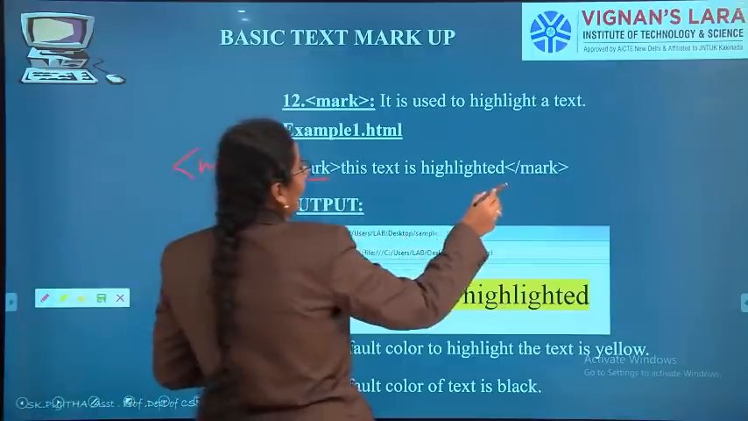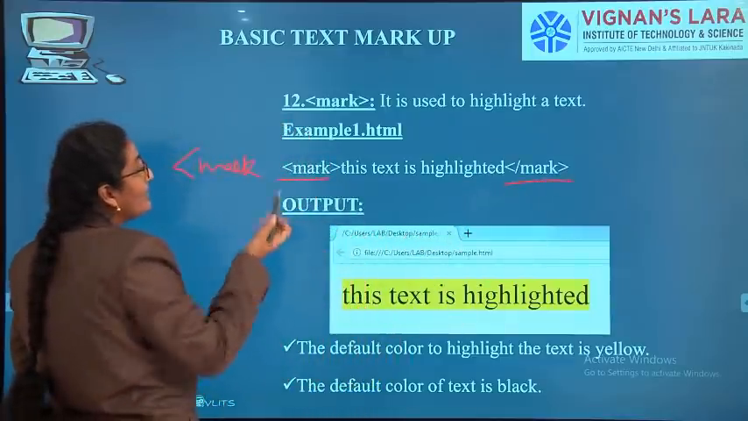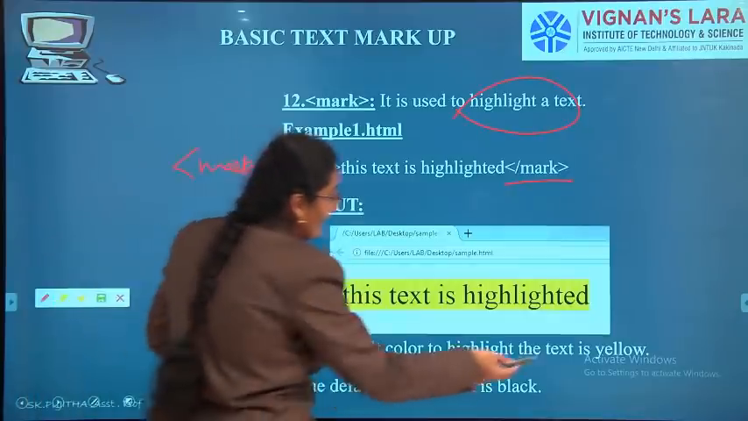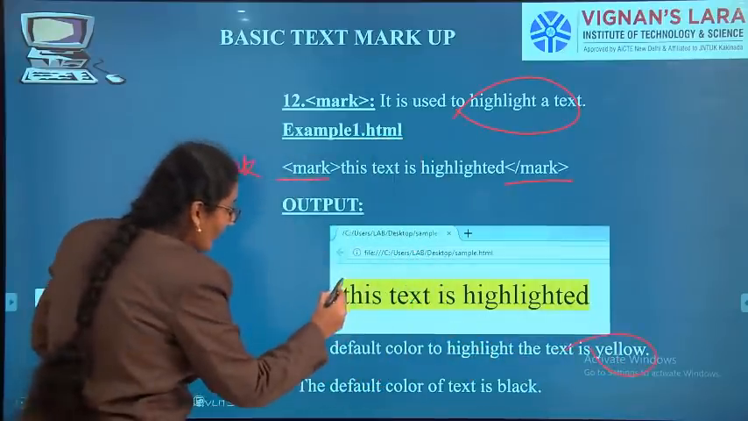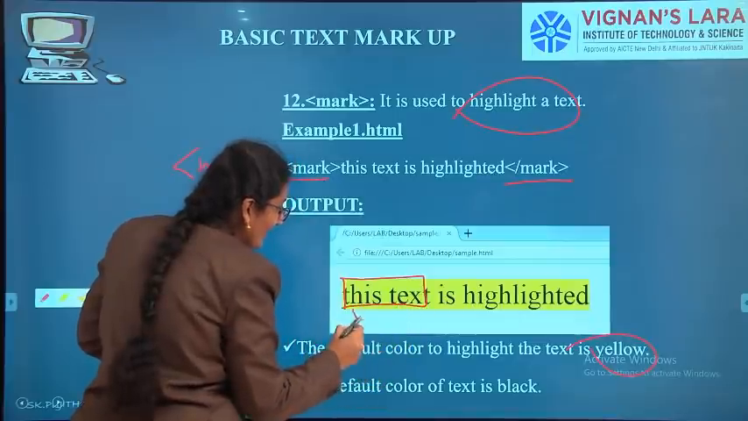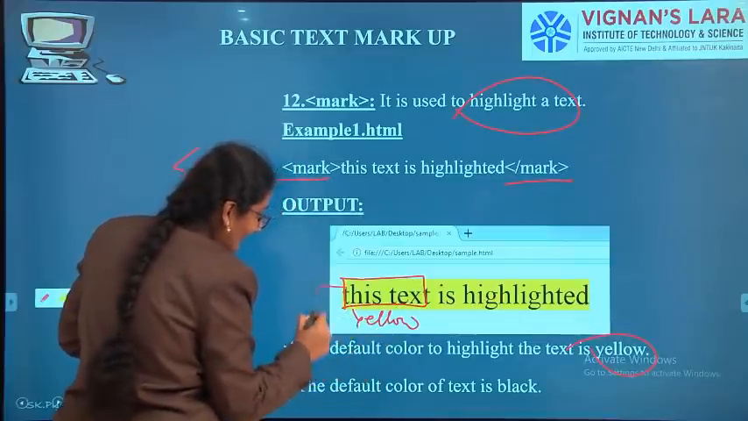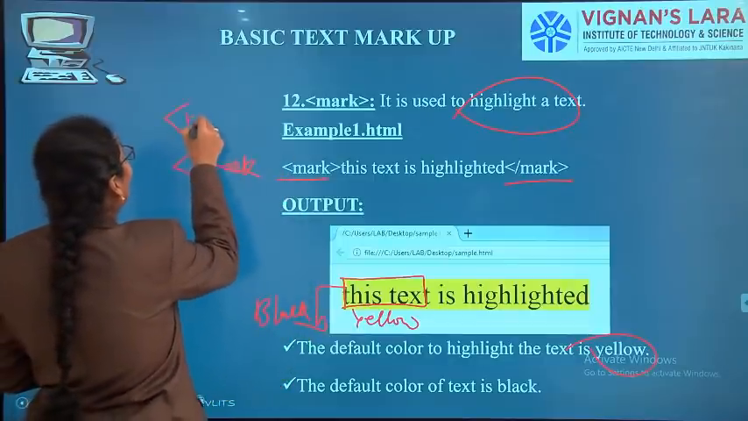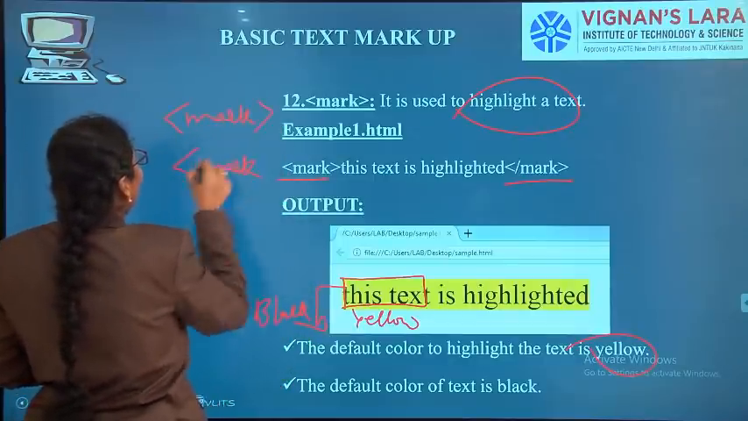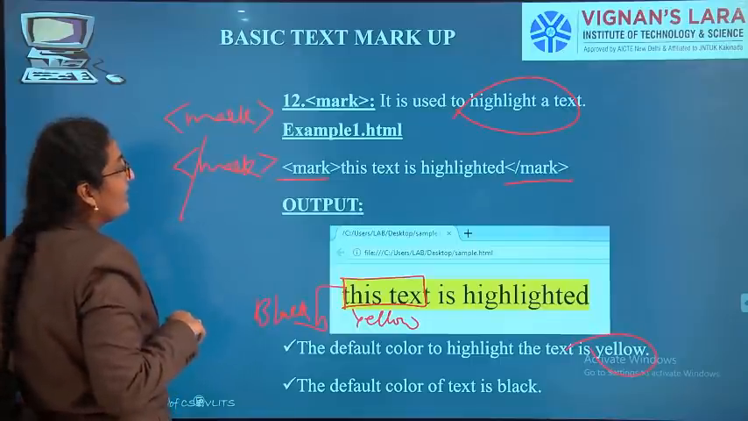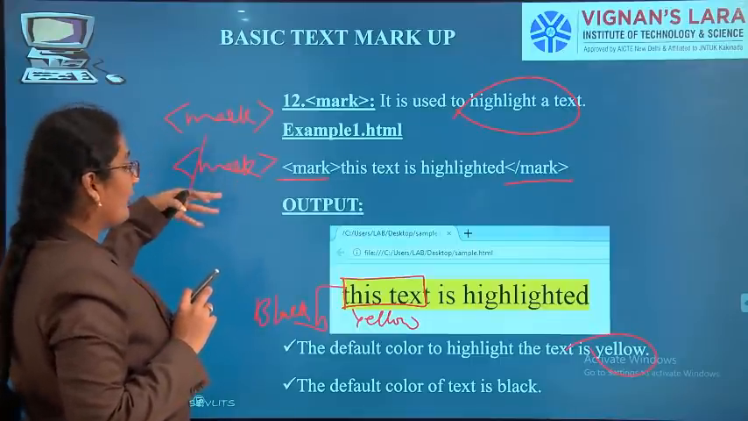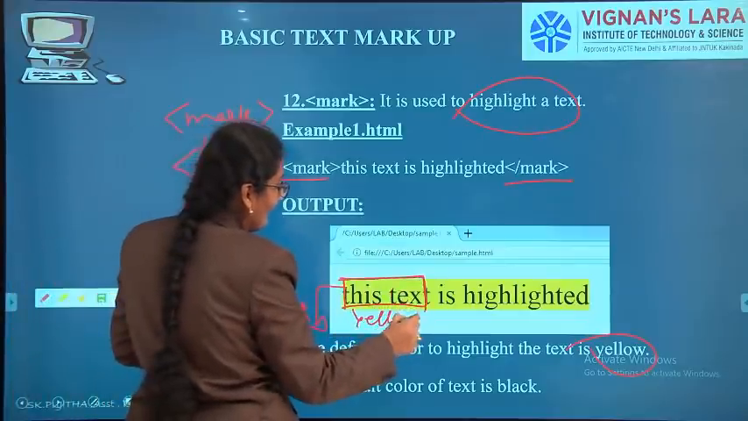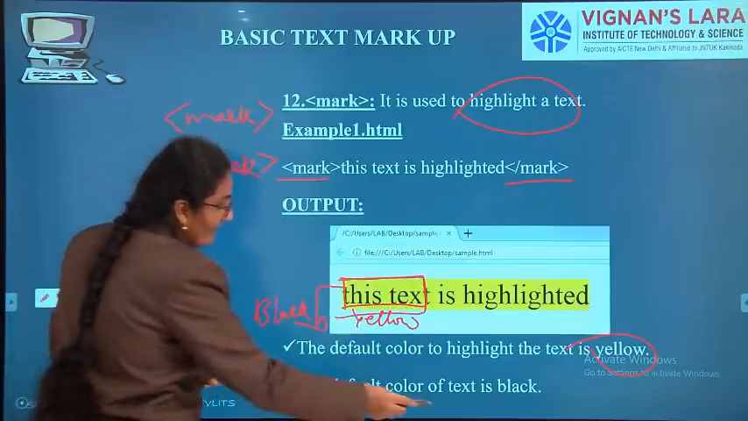Mark open, mark end. Why this mark? To highlight a text. What is the default color for highlighting? Yellow. Default color for highlighting is yellow. Default text color is black. So mark is the next tag. Mark closing will also be there. If we have an end tag and an open tag both, then it is a container tag.